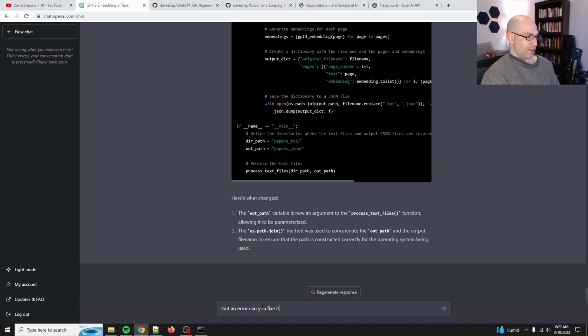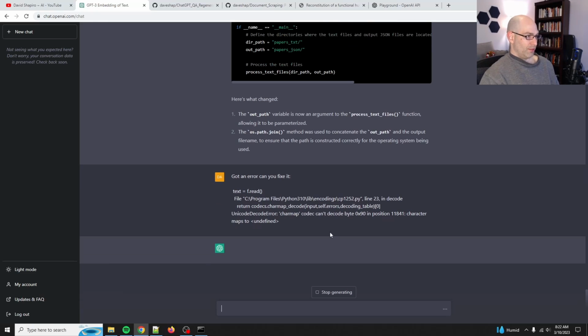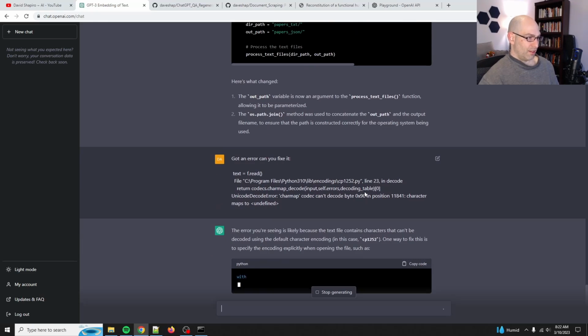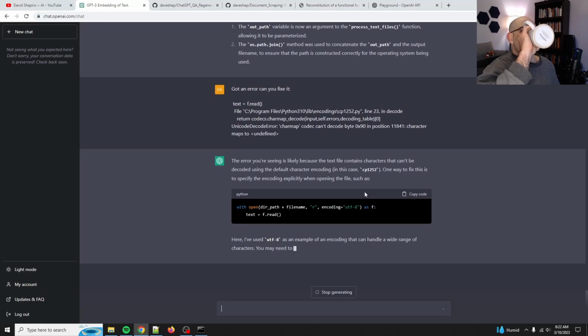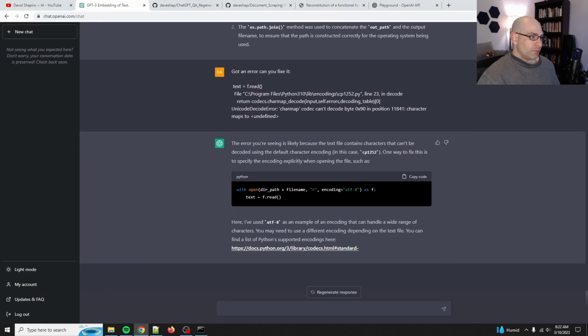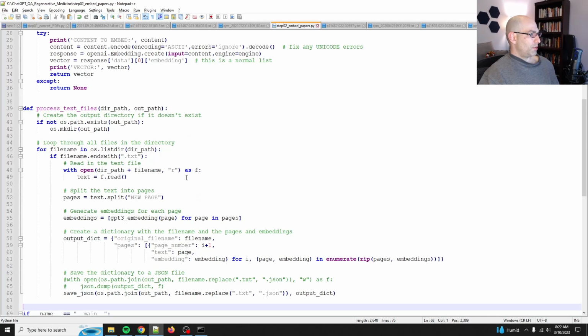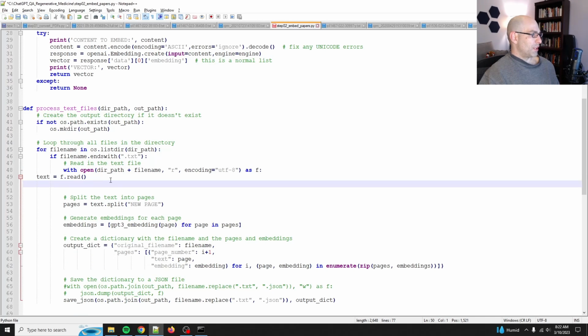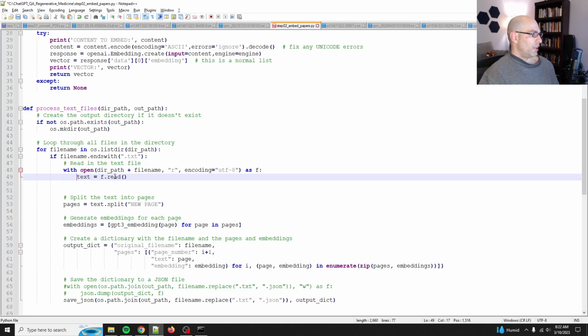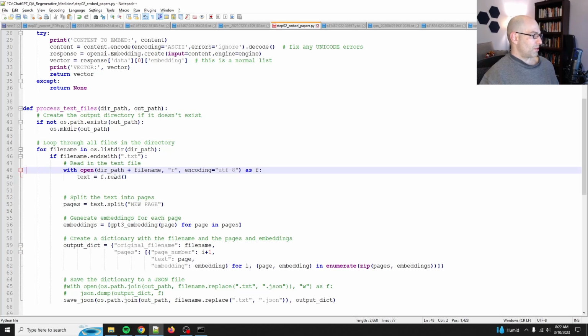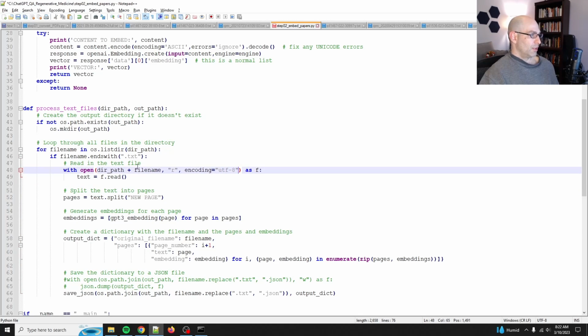Can you fix it? There we go. Basically, it's pretty simple. All you have to do is specify the encoding is UTF-8, and so now it knows better. All right, so let's try that again.